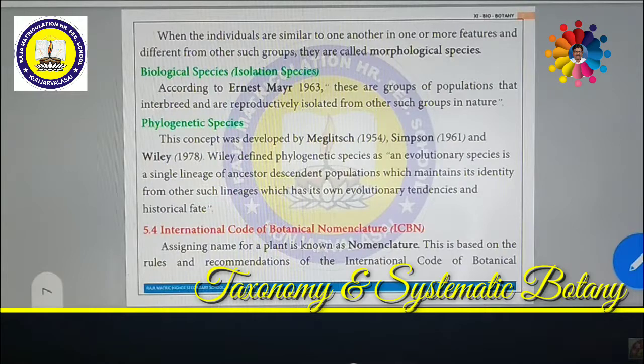Such a type of species are called phylogenetic species. Next one is ICBN, International Code of Botanical Nomenclature. What do you mean by ICBN? International Code of Botanical Nomenclature.